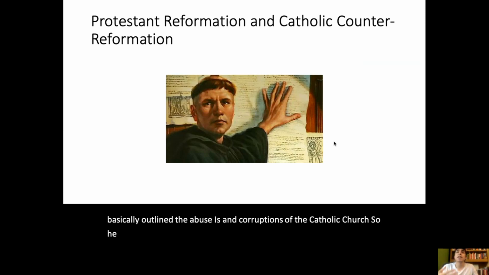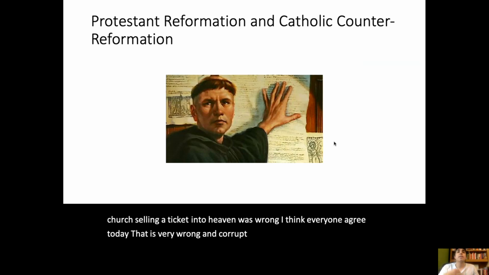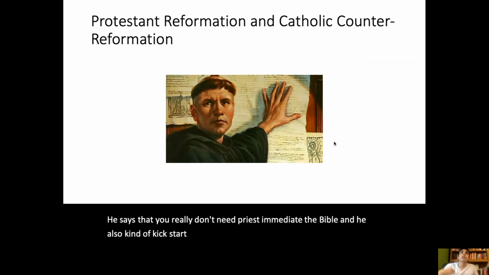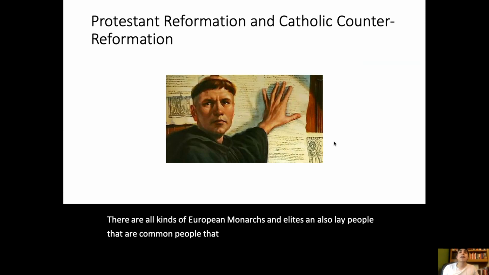So he says the practice of selling indulgences, which is basically the Catholic Church selling a ticket into heaven, was wrong. I think everyone agrees today that it is very wrong and corrupt. He emphasizes an individual interpretation of the Bible. He says that you really don't need priests to mediate the Bible, and he also kickstarts the Protestant Reformation, which challenges the authority of the Catholic Church. There are all kinds of European monarchs and elites, and also lay people, common people, that get behind this idea, that become Protestants, and what have you.